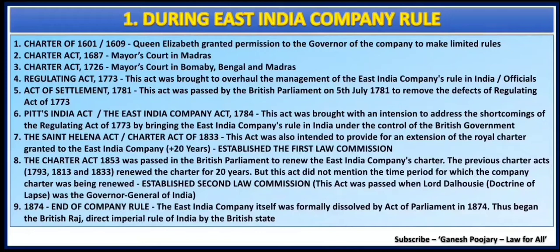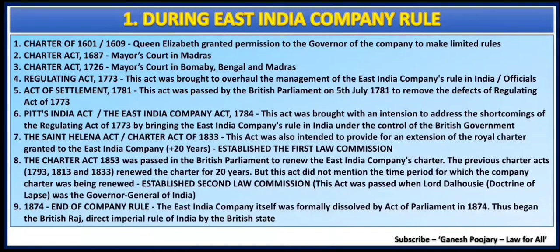After the Regulating Act 1773, two more acts came into picture, that is the Act of Settlement 1781 and the Pitt India Act or the East India Company Act 1784, and both of them came with an attempt to correct a few of the mistakes made in the Regulating Act 1773 and gain control over the East India Company.